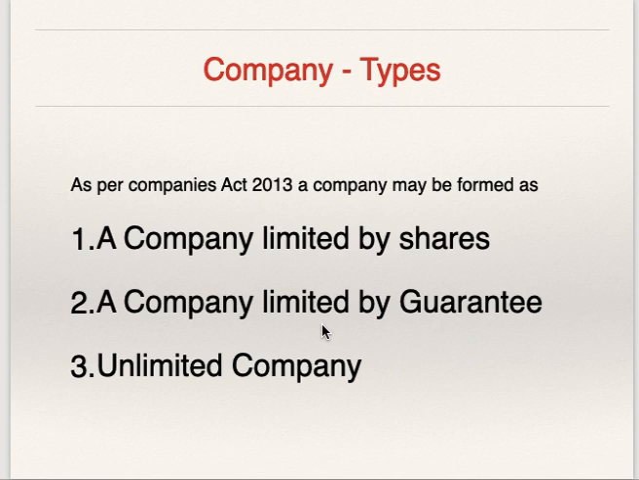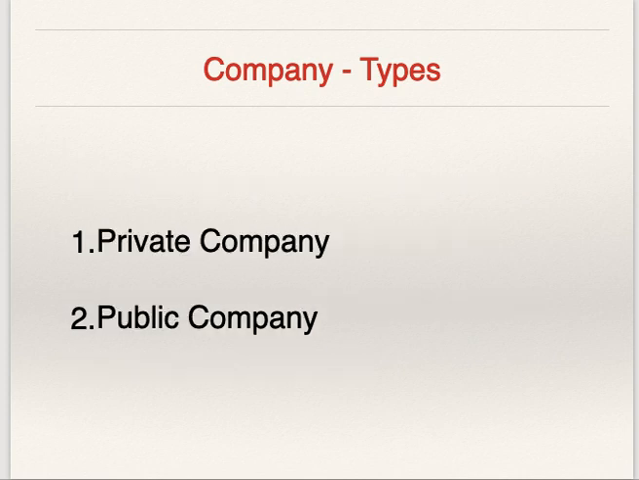Company limited by guarantee, liability of shareholders is amount guaranteed by shareholders. Shareholders ने जो amount guaranteed की होगी, that is the amount liability of the shareholders. Unlimited company, there is no limit on liability of shareholders. It is unlimited.